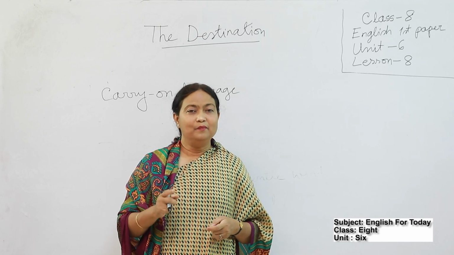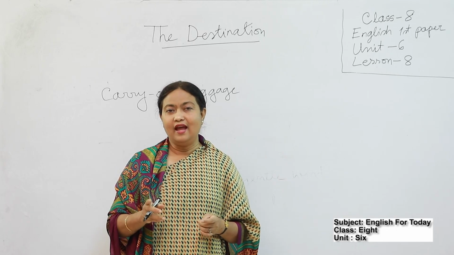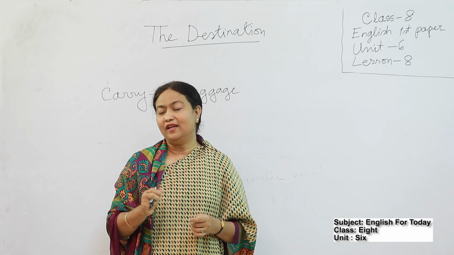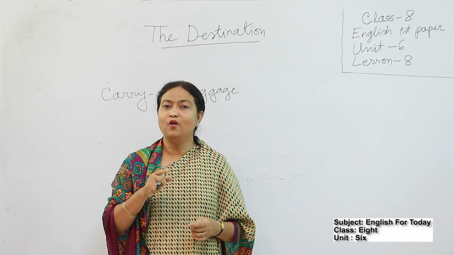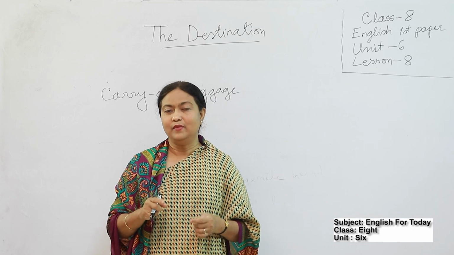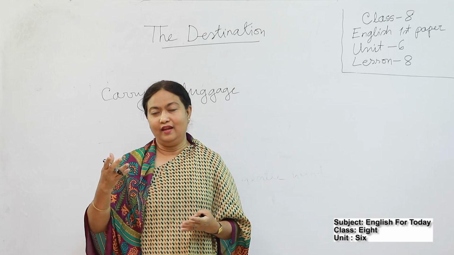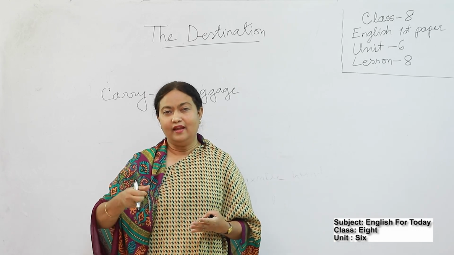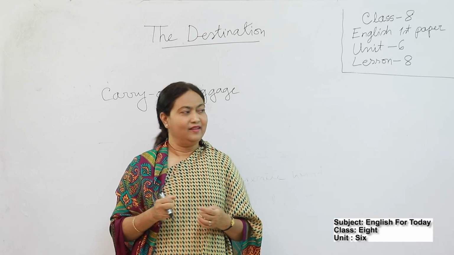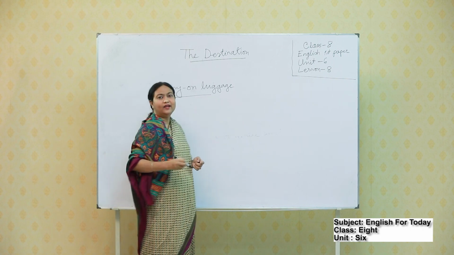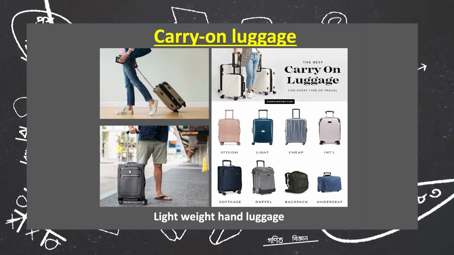Some suitcases are big, some are small, and there is some luggage that we can carry in hand, that is called carry on luggage. That means we can take it in the cabin of an aircraft, a hand luggage which we can keep with us. So, this is carry on luggage. Students, look at the picture, then you will understand it.